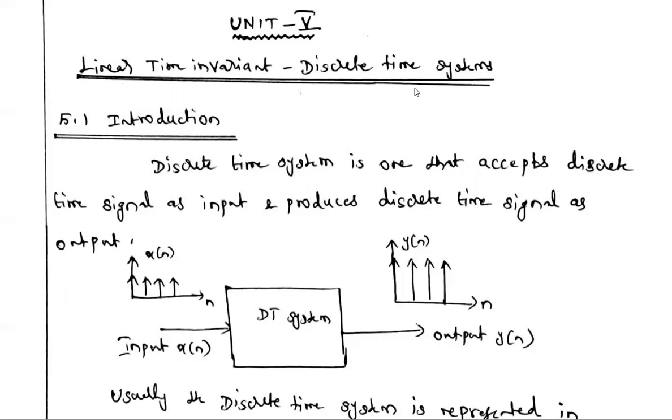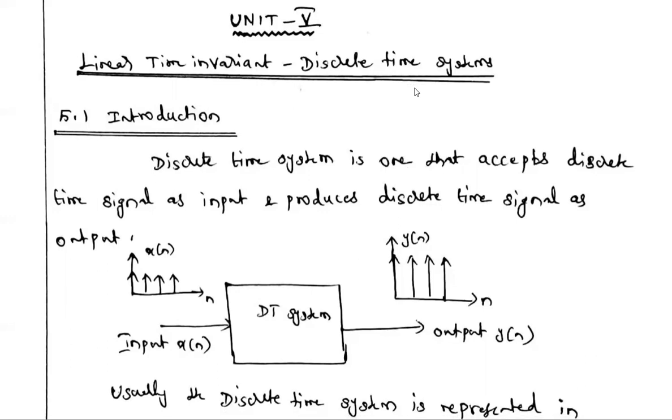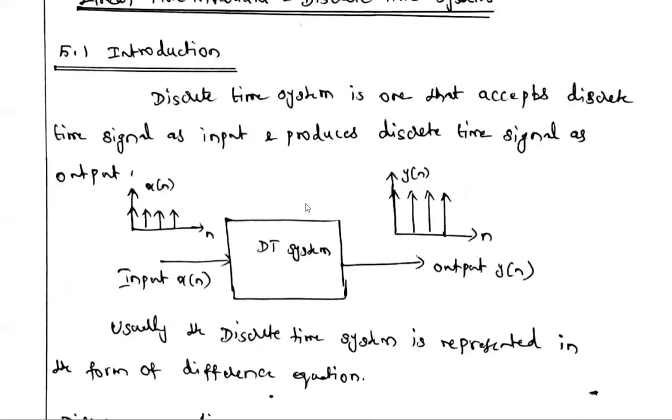In the first unit itself, we discussed the system. What is meant by system? System is nothing but an interconnection of elements or blocks. For that system, we give some input signal, and that system processes the input signal and produces some desired output. Here it's a discrete system.